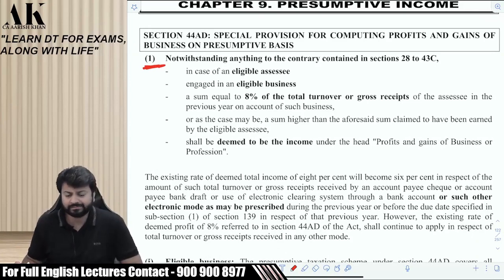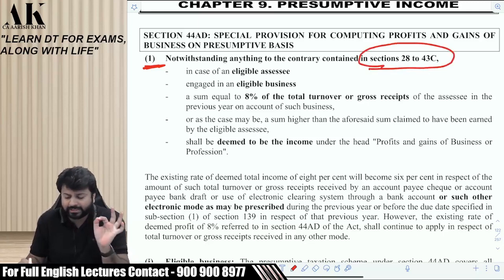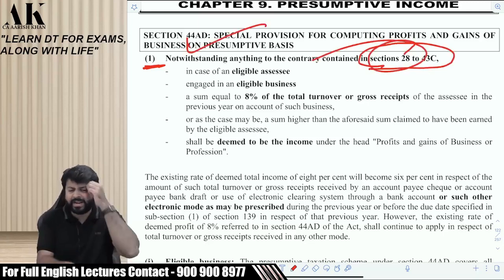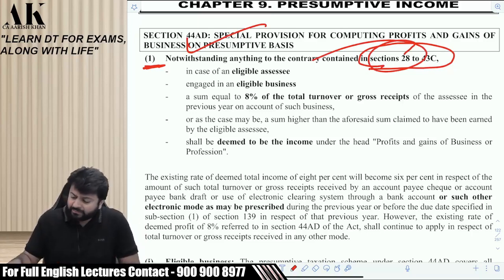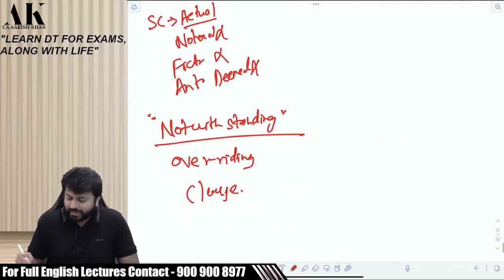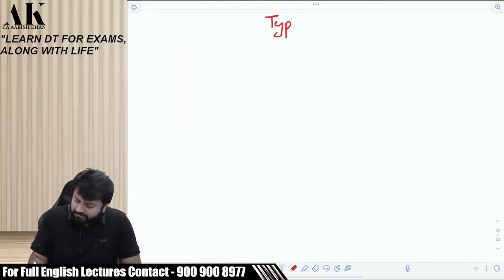What does it say? Notwithstanding anything to the contrary contained in 28 to 43. Can I say this section overrides section 28? Please tell me. There are various kinds of overriding sections under income tax law. I'll try to explain that to you today first. Types of overriding clauses.